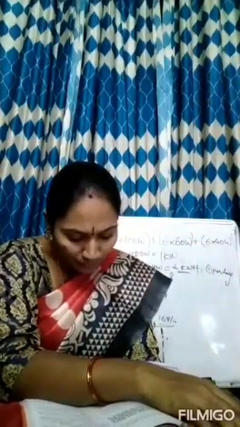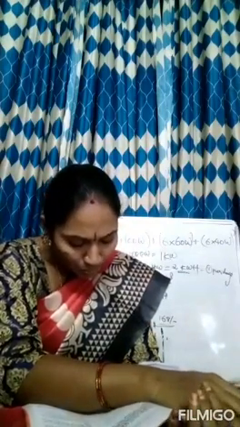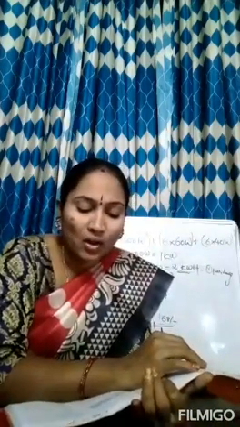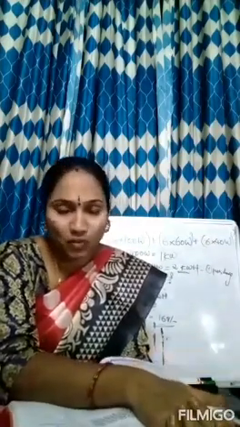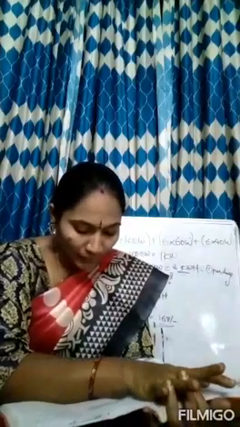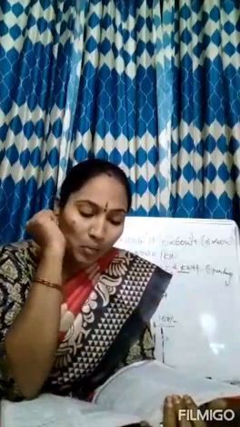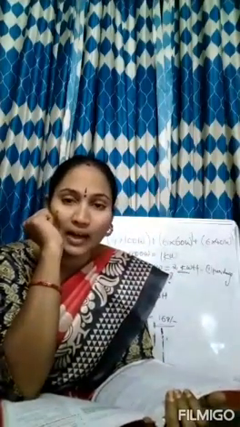Michael Faraday observed that by moving a magnet in and out of a coil, we can make electric current flow through the coil. Using this, he built the first electric generator or dynamo in 1831. He also invented the transformer. This is an important point, children. Michael Faraday invented the electric generator or dynamo in 1831, and he also invented the transformer.